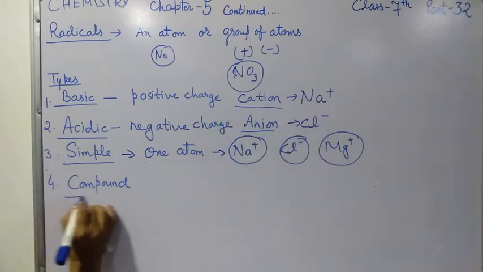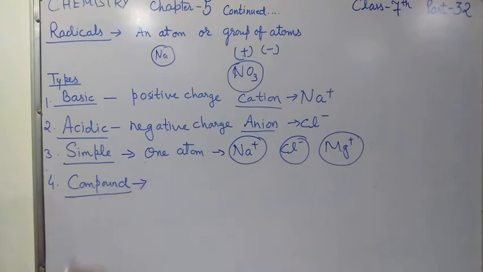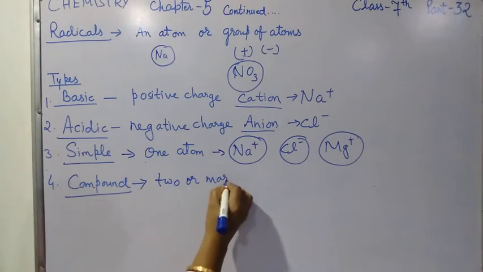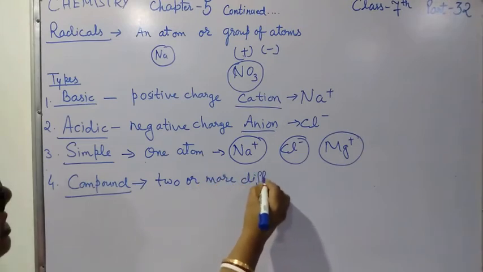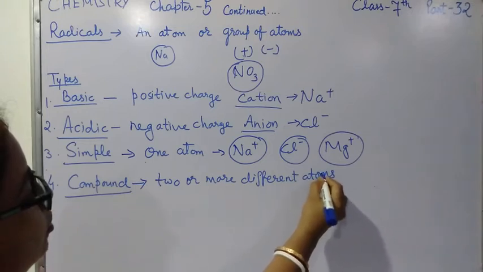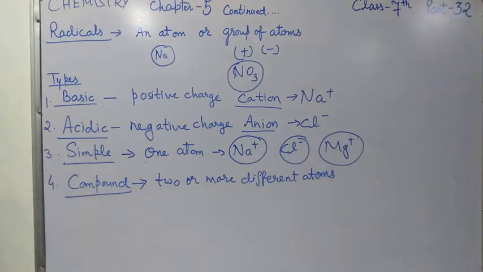Now the fourth one is your compound radical. What do you mean by compound radical? When a radical is formed by a group of two or more different atoms, when two or more different atoms are combining together, they form a compound radical.